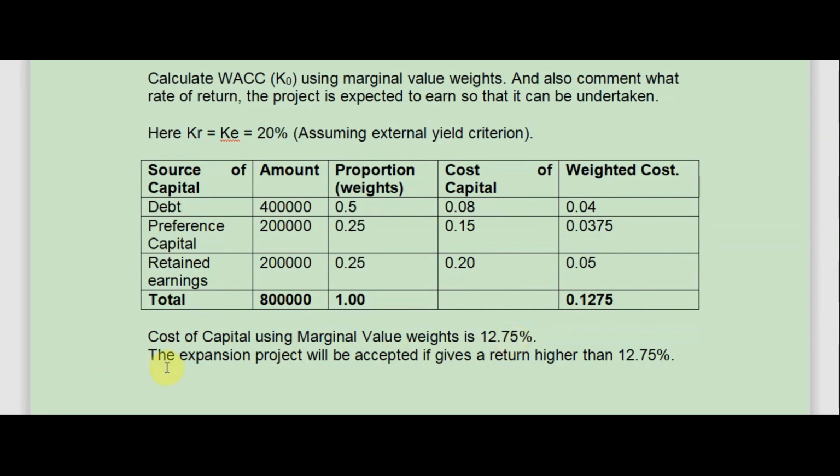Now, it is asked what rate of return the project should earn so that it can be undertaken. The expansion project will be accepted if it gives a return higher than 12.75%. That is, if it gives a return higher than the cost of capital, the project will be undertaken. So this is how we calculate weighted average cost of capital using marginal value weights in the target capital structure.